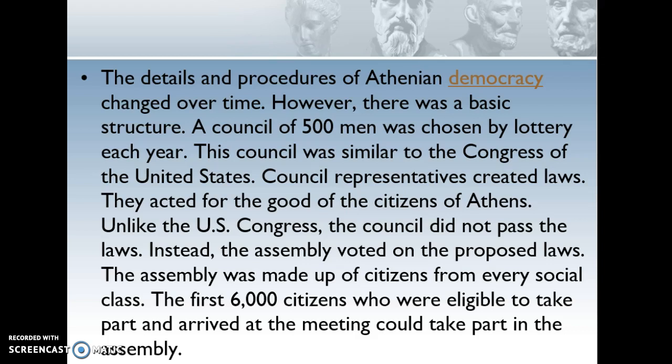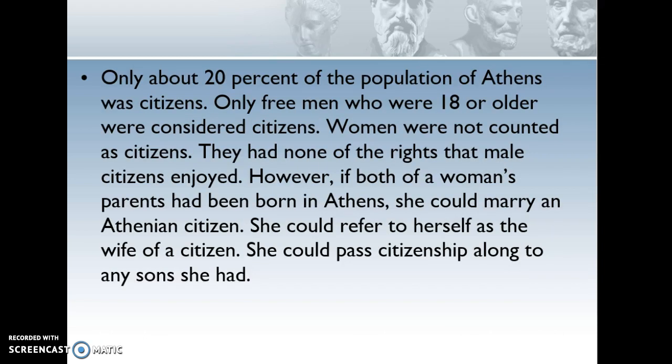The assembly was made up of citizens from every social class. The first 6,000 citizens who were eligible to take part and arrived at the meeting could take part in the assembly. Only about 20% of the population of Athens was citizens. Only free men who were 18 or older were considered citizens. Women were not counted as citizens. They had none of the rights that male citizens enjoyed.